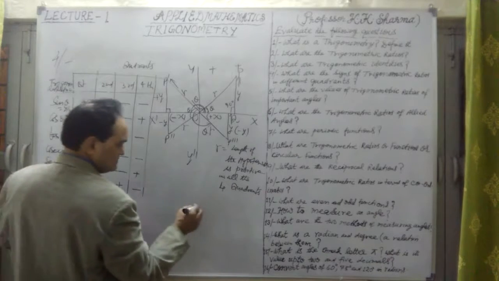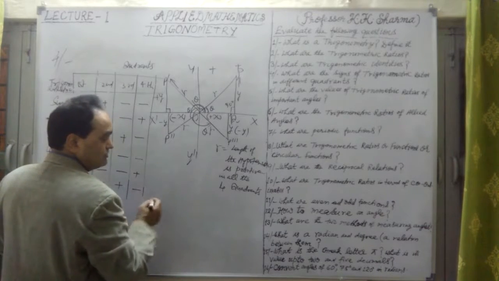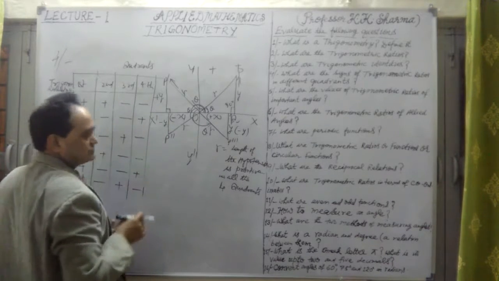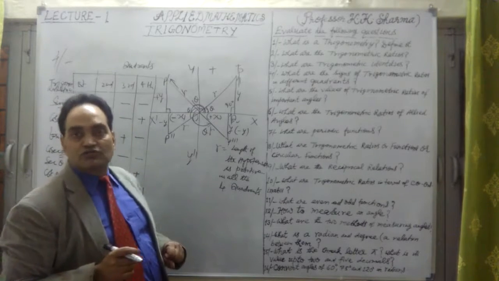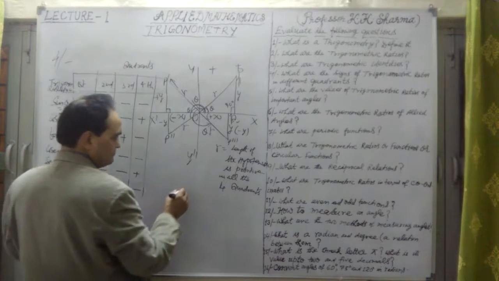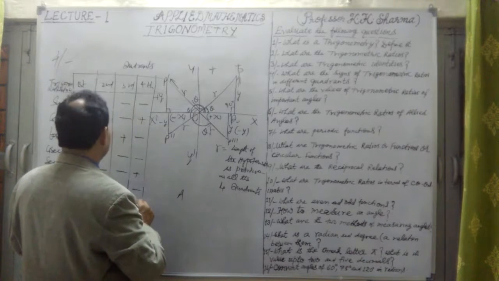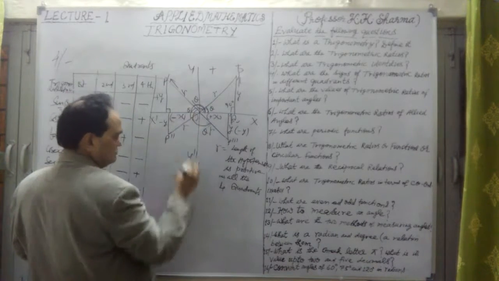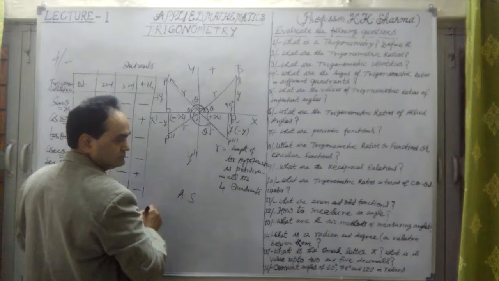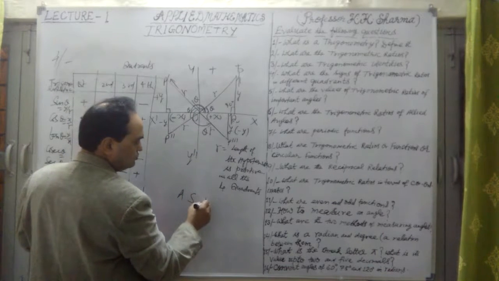What is the formula to remember the signs of all these trigonometric ratios in all four quadrants? There is a phrase: All Students Took Coffee.